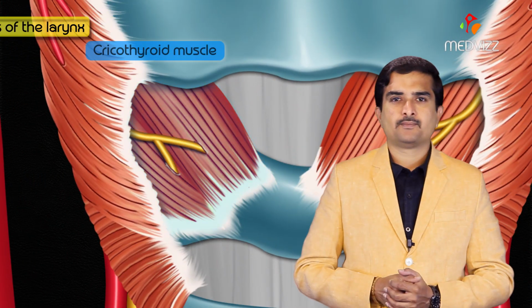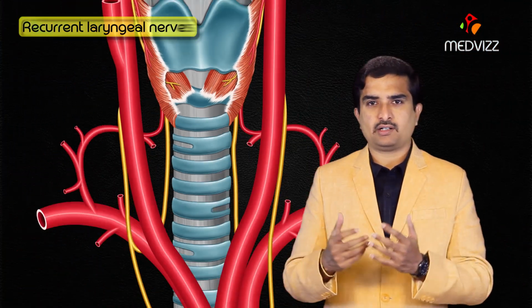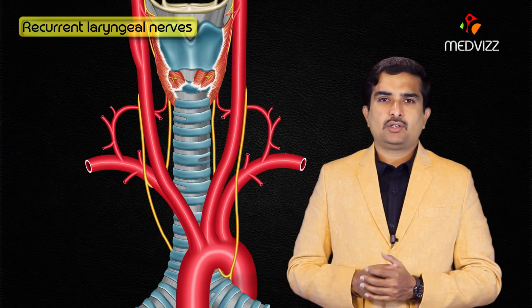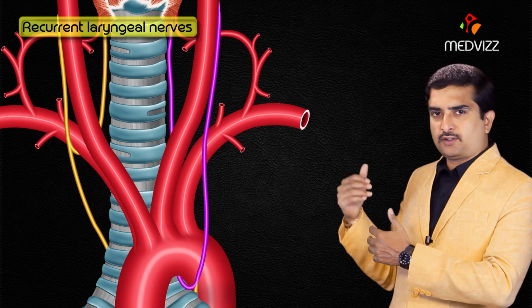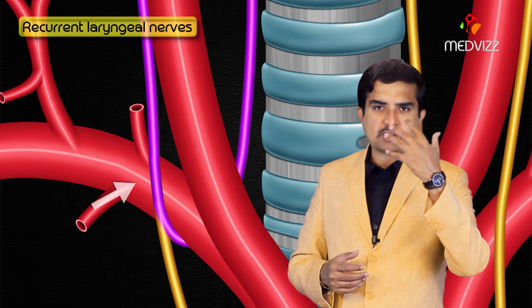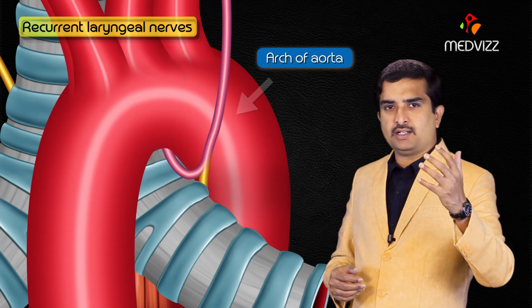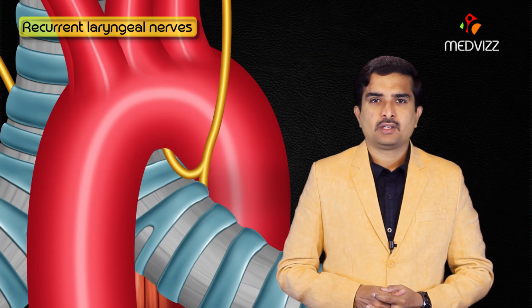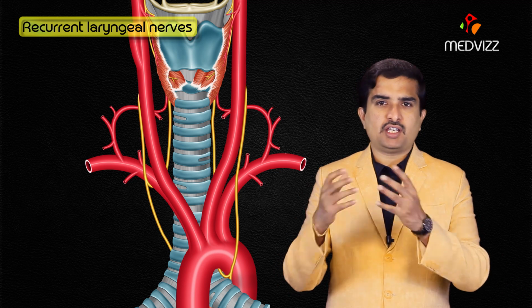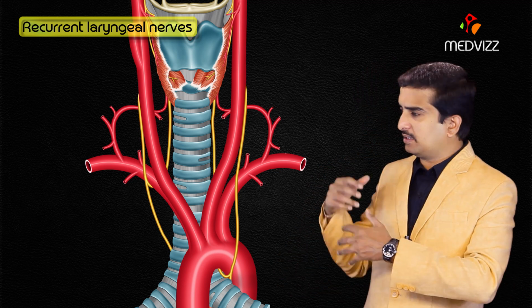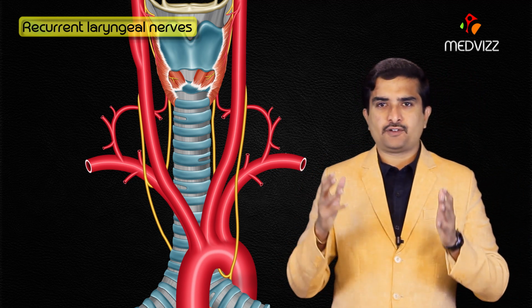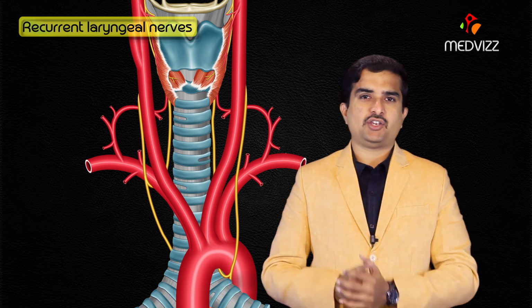And next is the external laryngeal nerve, which travels with the superior thyroid artery and provides motor innervation to the cricothyroid muscles. And next are the recurrent laryngeal nerves. So one is right, another one is left. The right one loops under the subclavian artery and the left one loops under the arch of aorta. And both ascend posterior to the esophagus and enter the larynx at the level of cricothyroid articulation.